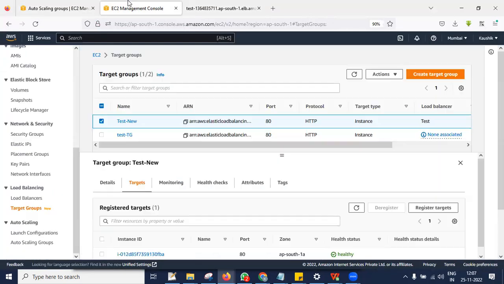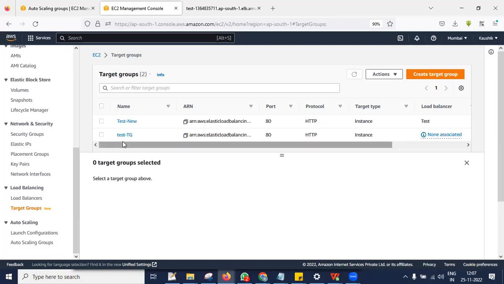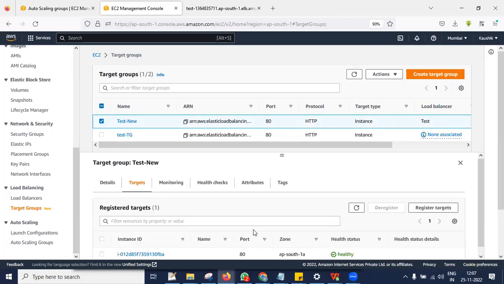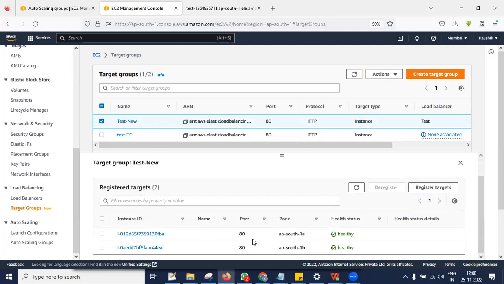So even if one server is deleted, your application will be working. So it will take some time, okay? Then it will attach the new one. Yeah, you can see the new server is added and it is healthy. You are able to see two servers, right?